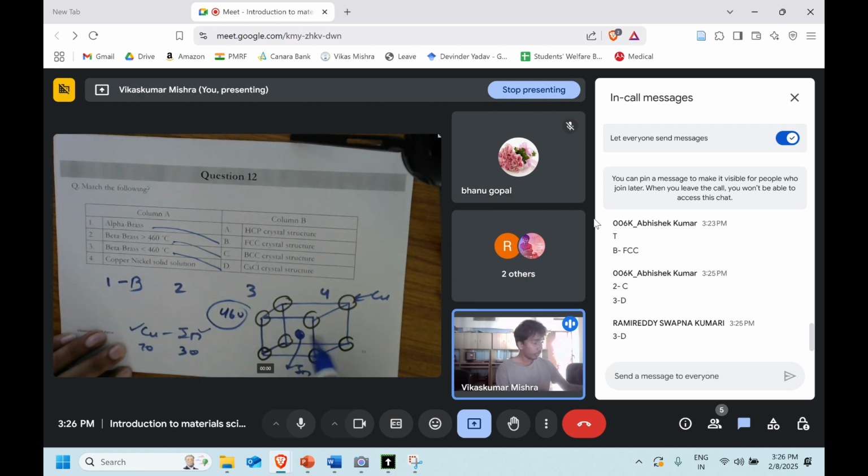and we cannot say that this is body centered just because the atom is at the body center. The reason is that the atom at the lattice point of the corners and the one at the center are different from each other, and so we cannot say that there will be BCC. This type of structure has been given the name CsCl, so we'll match with that.